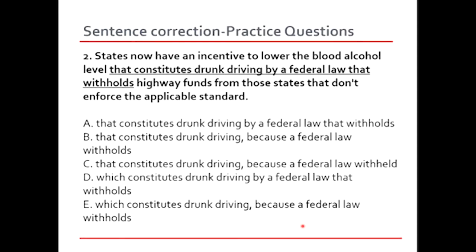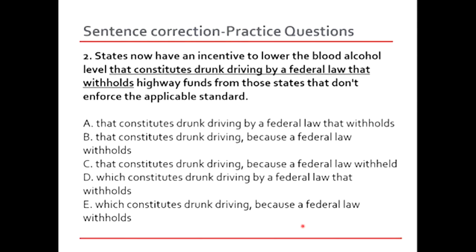Now let's read the options that we were left with. We were left with A and B. A is already applicable, but it is missing that comma that we need, while B has that comma that is required. Let's look at the answer. States now have an incentive to lower the blood alcohol level. That constitutes drunk driving because a federal law withholds highway funds from those states that don't enforce the applicable standard. That's the rest of the sentence and the beginning of the sentence.